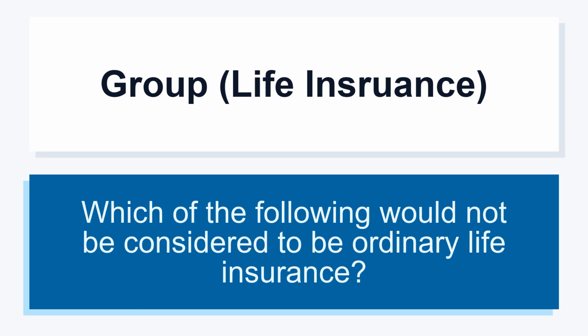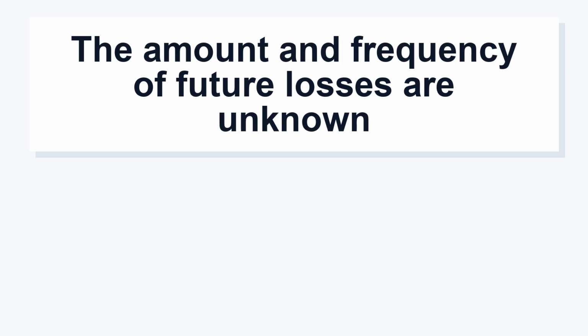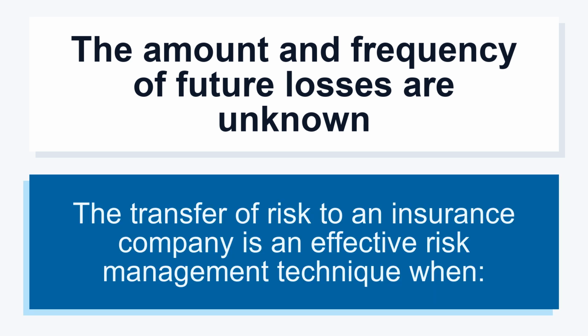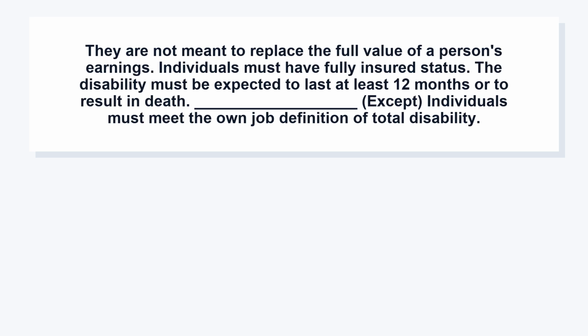Which of the following would not be considered to be ordinary life insurance? The amount and frequency of future losses are unknown. The transfer of risk to an insurance company is an effective risk management technique when they are not meant to replace the full value of a person's earnings.